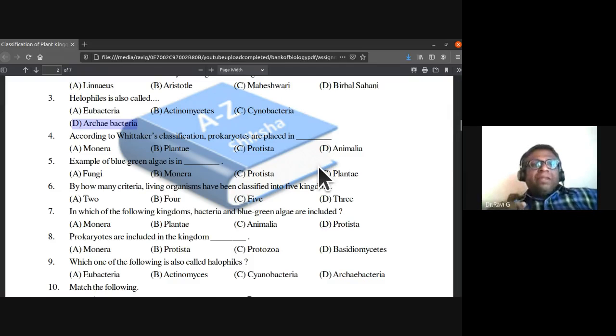Next one, according to Robert Whittaker's classification, prokaryotes are placed in Monera, Plantae, Protista, Animalia. Which is the answer? So in Robert Whittaker's five kingdom classification, prokaryotes are placed in which kingdom? Is it Monera, Plantae, Protista, or Animalia?